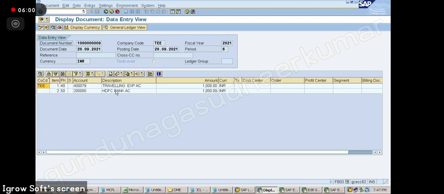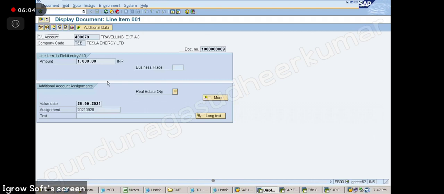Then what do I do? Suppose I want to change this. Can I change the account here? No. I'm already in change document. Can I change the account number? No. Can I change the company code? No. Can I change the amount? No. Yes, sir.